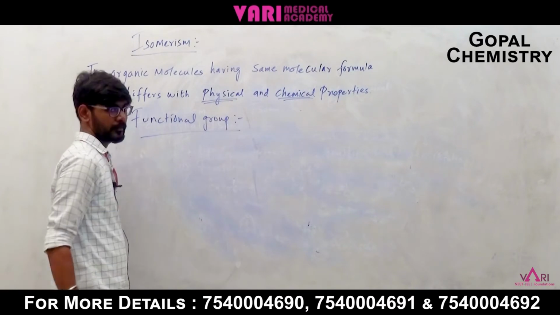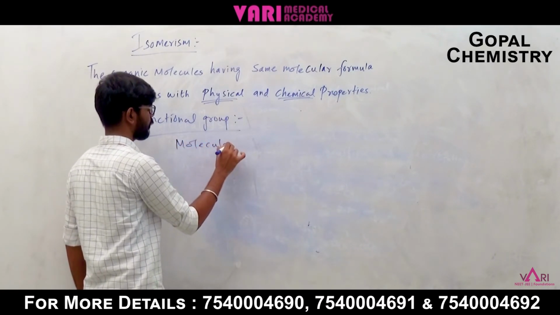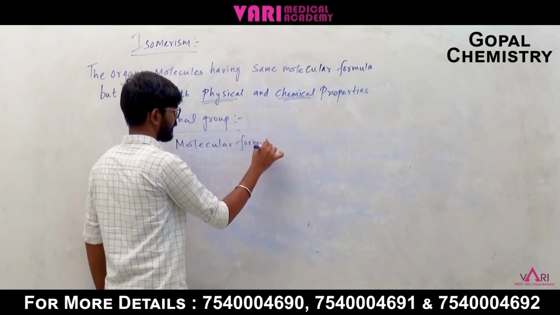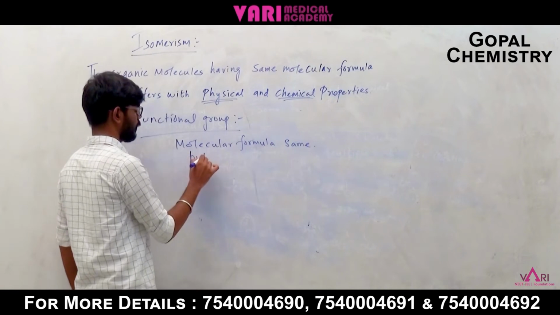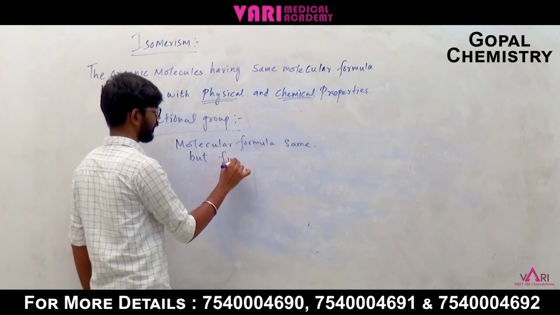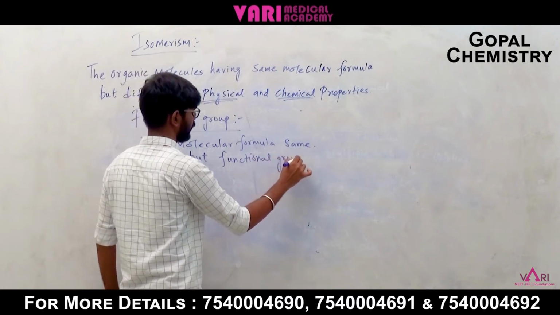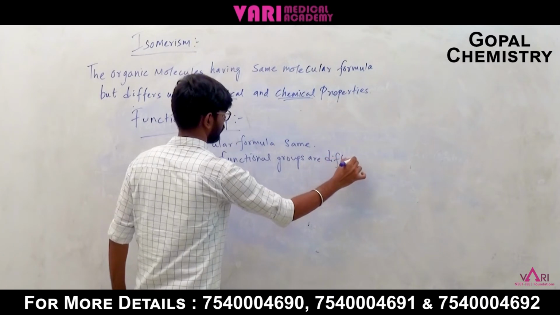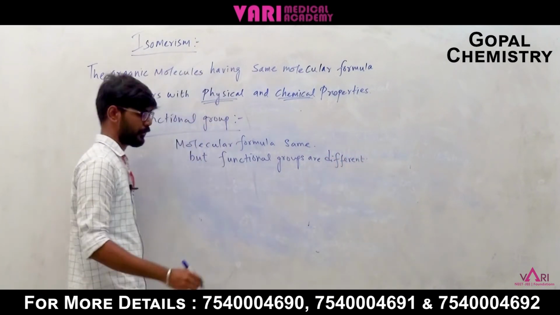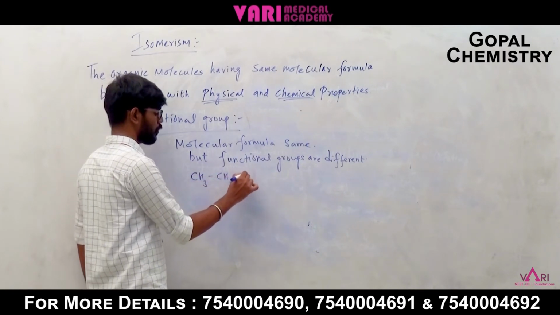The molecular formula will be the same, but the functional groups are different. What is the example? CH3CH2OH.